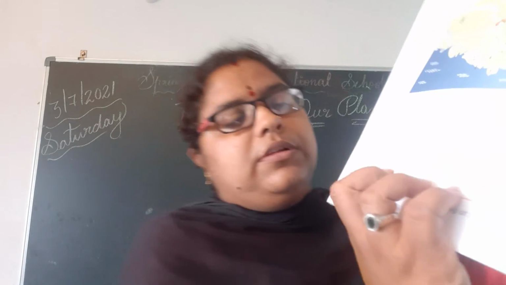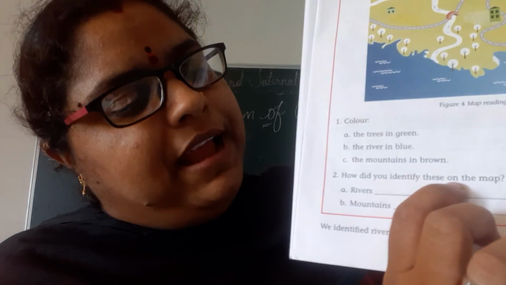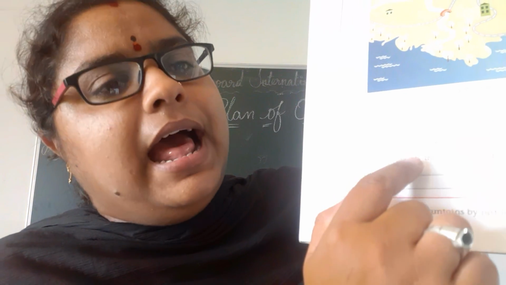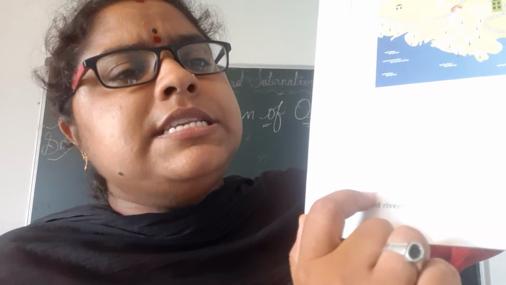Okay. Now see the second question. How did you identify this map? These on the map. Okay. You have to write the answers here. Rivers, mountain. So this is the homework for you today.